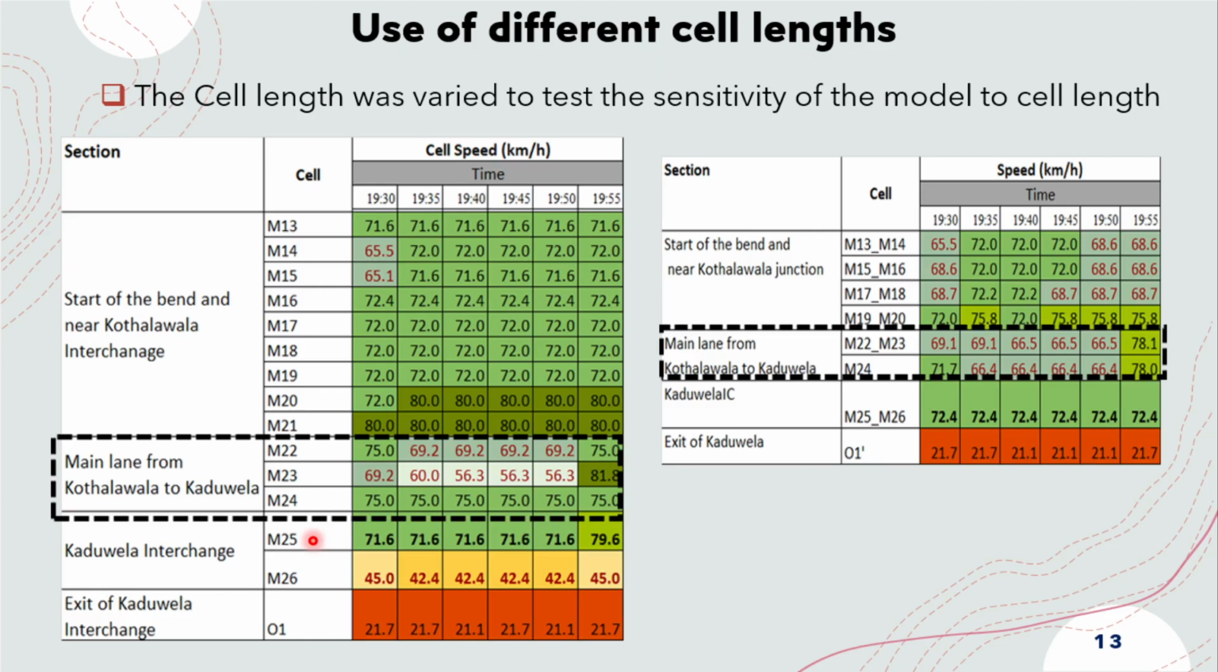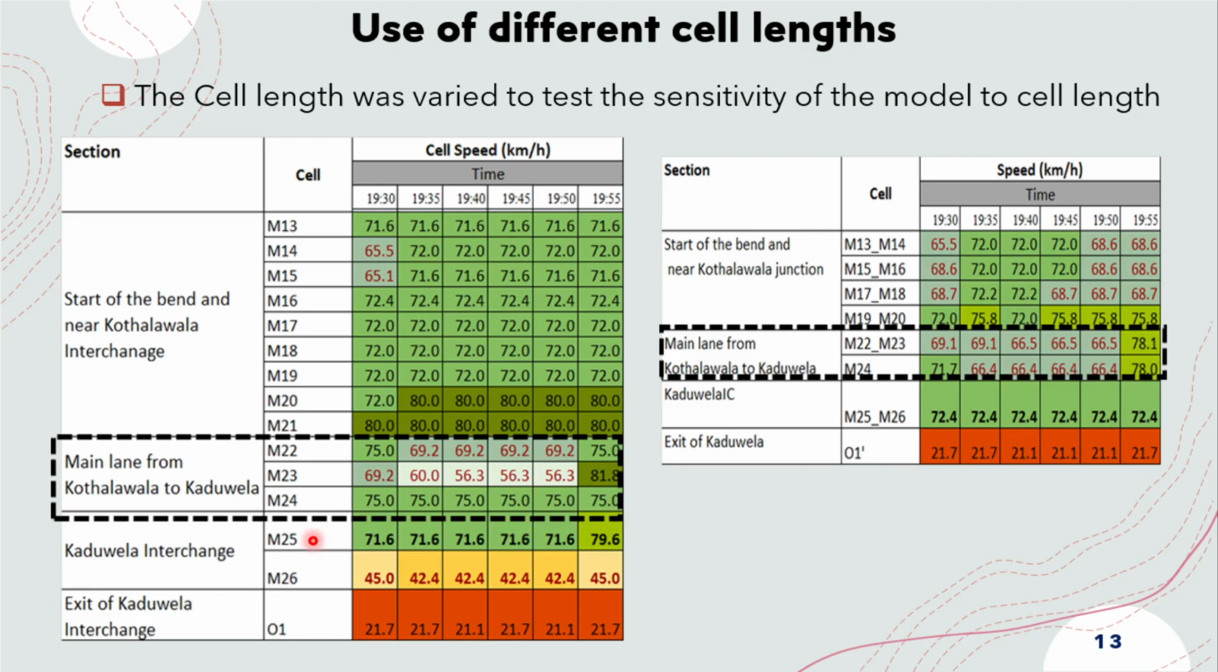The cell length of the ramps were doubled to 200 meters. After this change, the cell length in the main lane also changed from 200 meters to 400 meters and 250 meters to 500 meters. 200 and 250 meter cells were considered as normal cell lengths, and 400, 450, and 500 meter cells were considered as the double cell lengths. For comparison, data were collected for both the cell types.